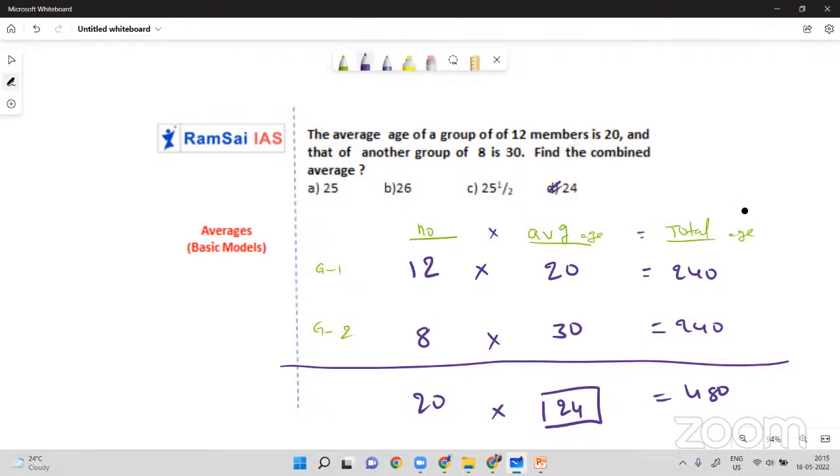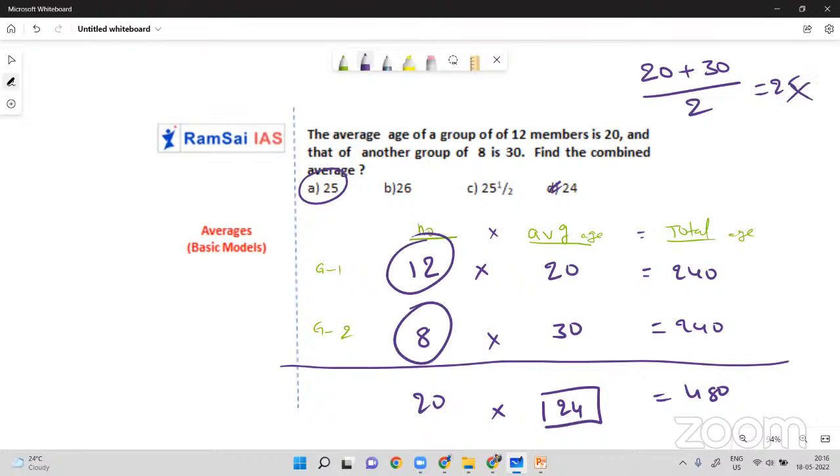Wait, I'll tell you. Few people may make this mistake. There are two groups. First group average is 20, second group average is 30. So they add and divide by 2, and 25 is the answer. But that is wrong because the number of people in the two groups is not the same. Yes or no? The two groups are not the same.